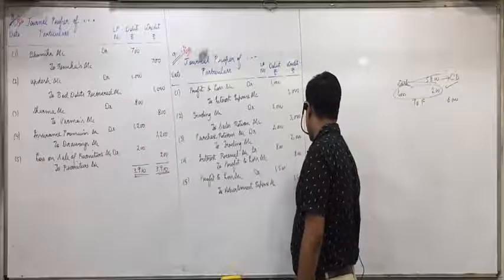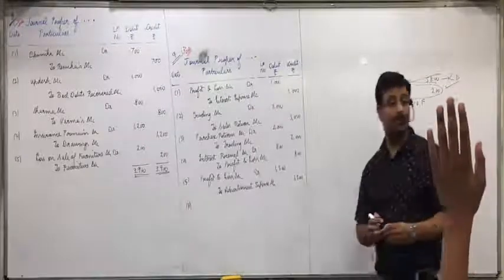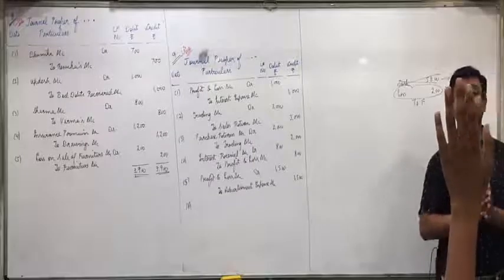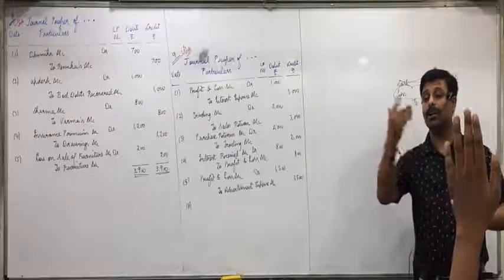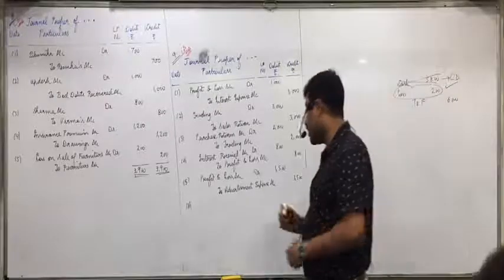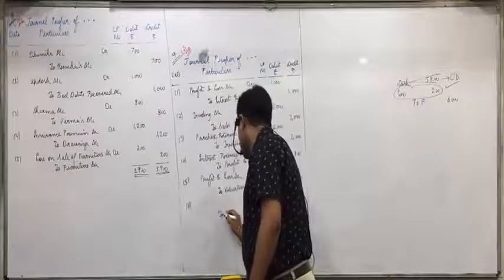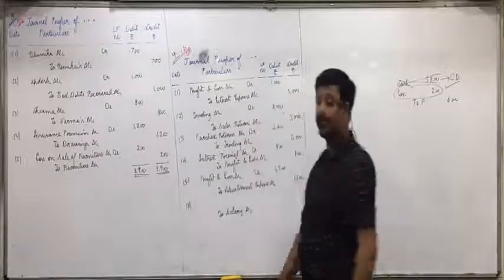Raise your hand. Salary. Kanisha? Profit and loss account is salary. Correct. Salary is an expense. Normally we debit, so now we will reverse and credit salary account.